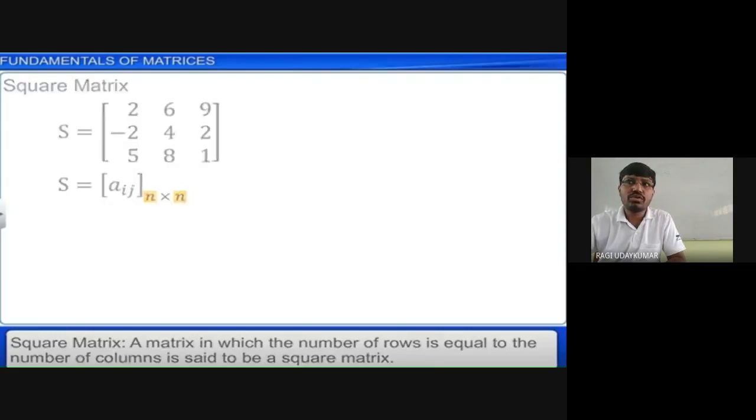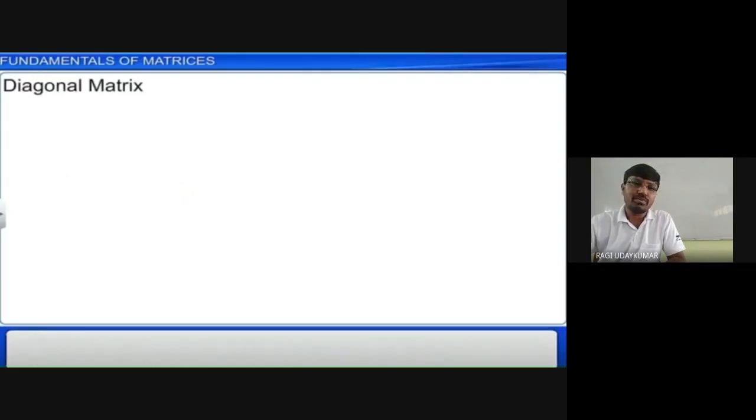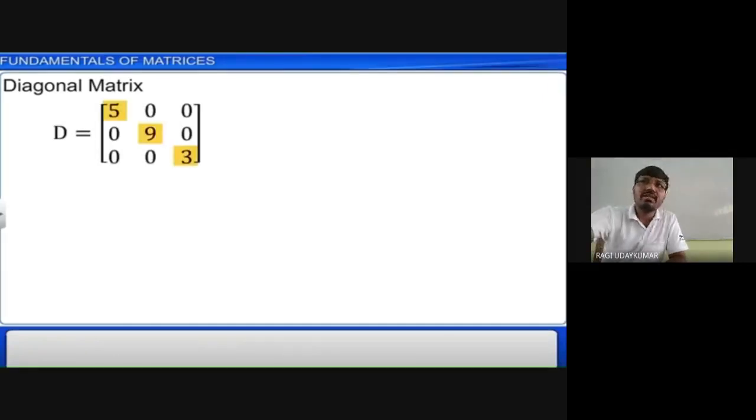The next matrix is the diagonal matrix. Now you may ask, sir, if we have the square matrix, don't we have the rectangular matrix? Normally all matrices are rectangular, because the matrix definition is itself a rectangular array of elements.